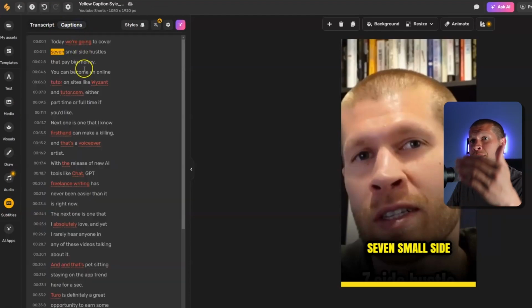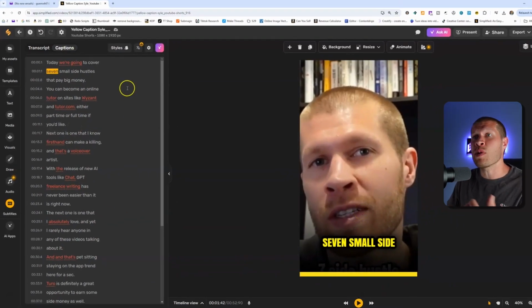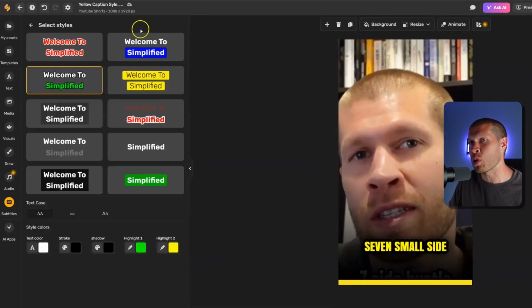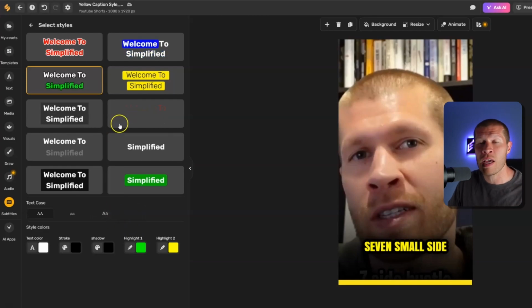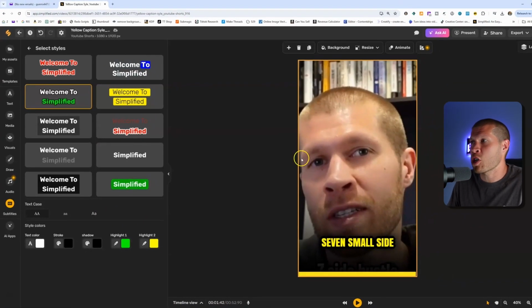You can go to captions and see how they actually captioned it out at the specific times. You can play the video to see what it looks like. And you can also even edit the style if you don't like that style and switch it up. You can switch the color, you can switch the size, you can switch the specific style if you want to change it to a different one. So there's a lot of functionality in this.